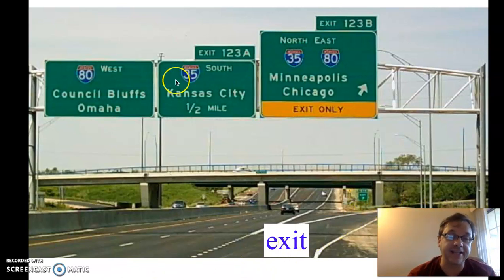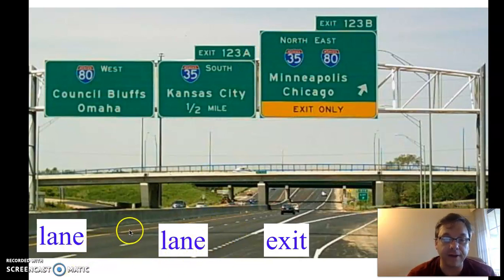If you wanted to go to Kansas City, you would drive in this lane here. So this is a lane for half a mile to exit 123A, right? So here's a lane. Here's another lane over here, right? So a lane is a section of the road separated by these painted lines, okay? So two lanes and the exit, right, going off the highway.